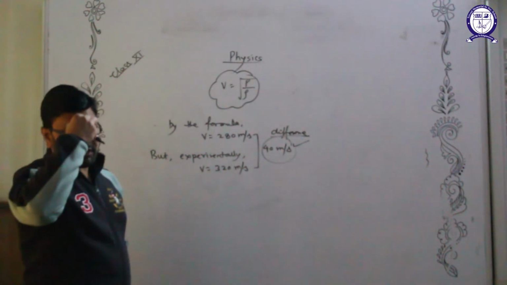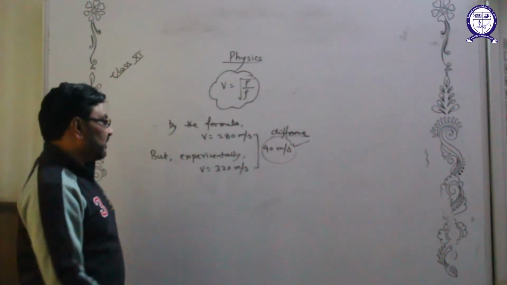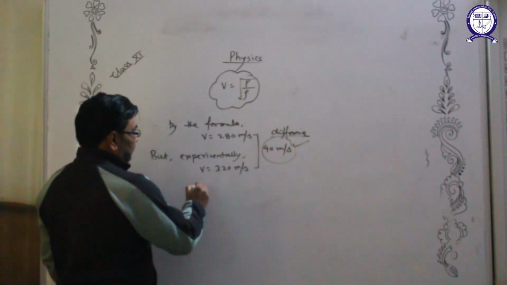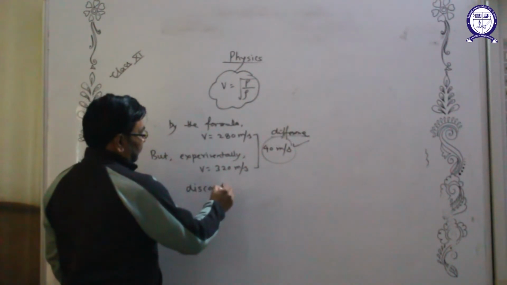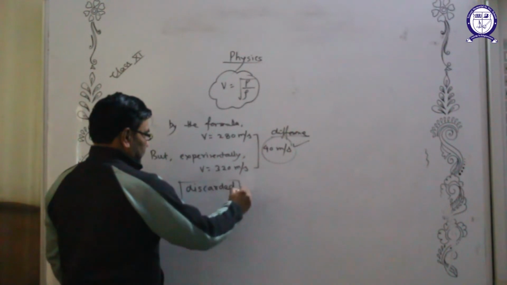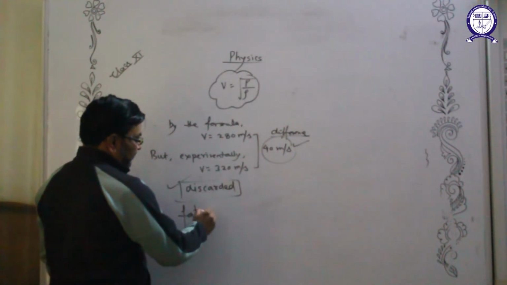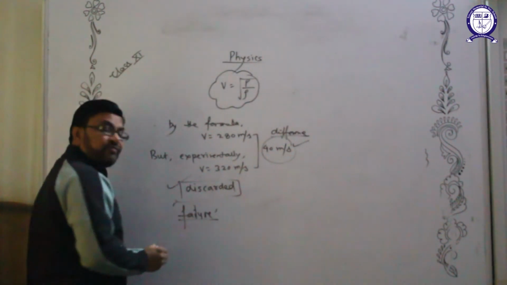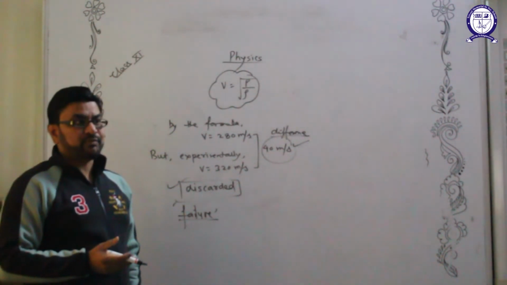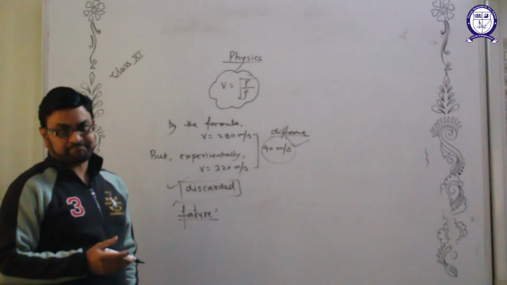It is a very inexcusable, large difference. So this formula was finally discarded. This formula was not accepted at all. So this was Newton's failure, students. Even a legend fails. This is a very good example of the failure of a legend.